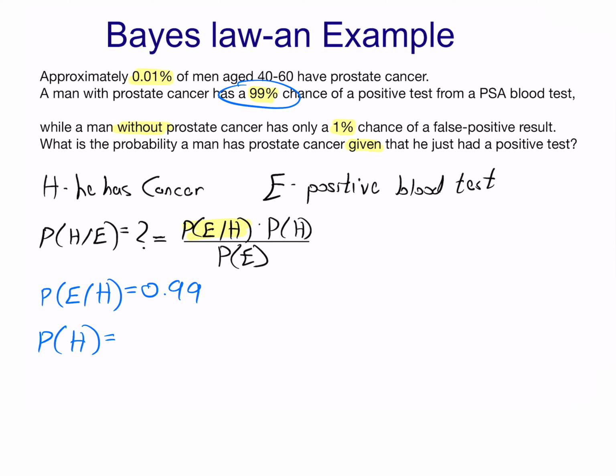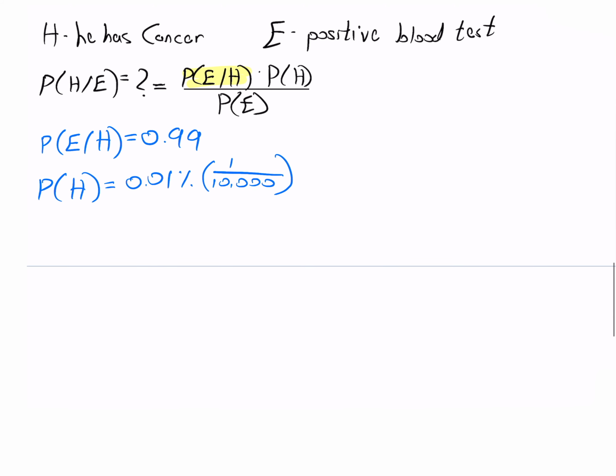Let's go to the second part. What is P of H? P of H is the prior chance that a person is sick. Now, how do I know what is a prior probability that a man is sick? I get it from the statistics, the distribution of the disease in the population. The prior probability that a man is sick is how common the disease is in the population. And again, we also get it from the question. 0.01% of all relevant men are sick. So the prior probability that a man is sick is 0.01% or 1 divided by 10,000.